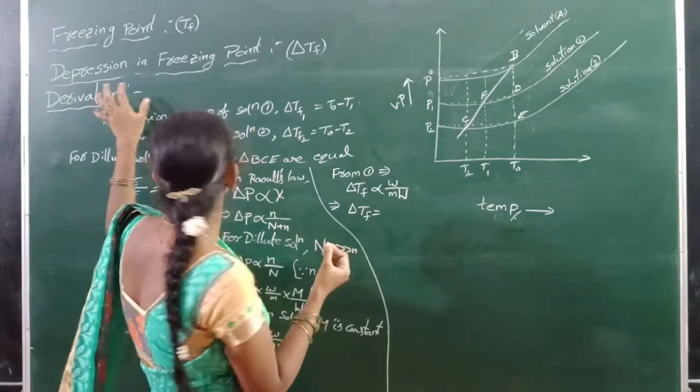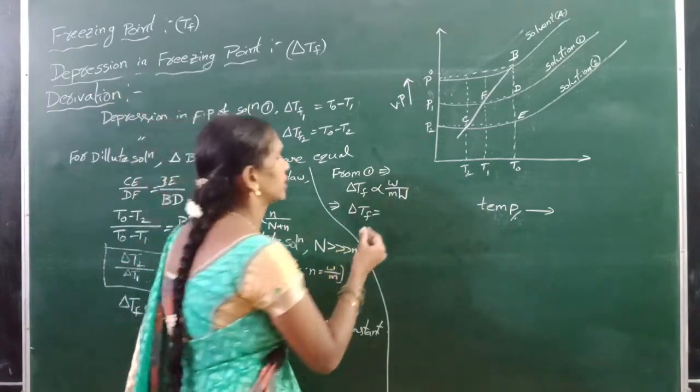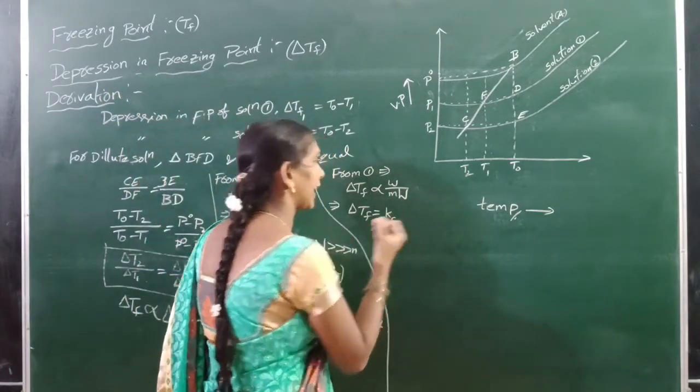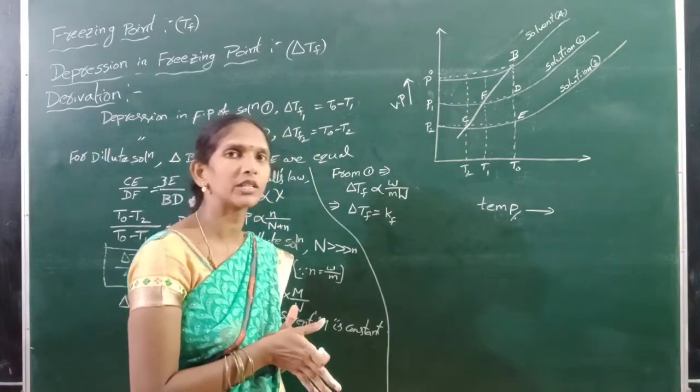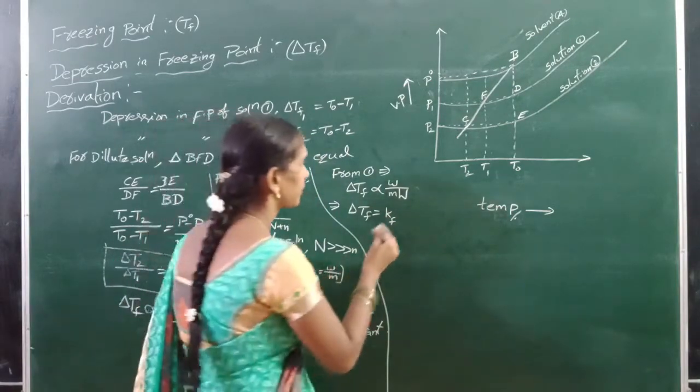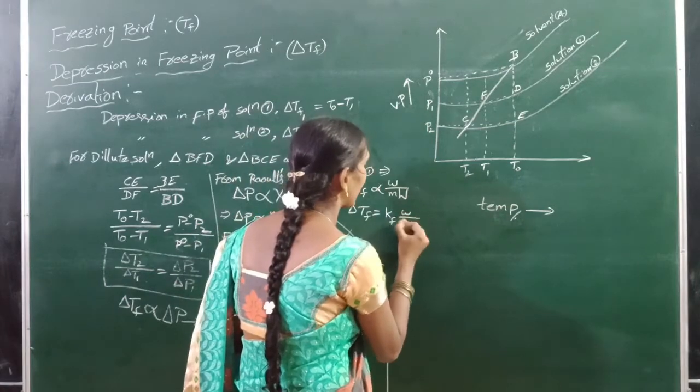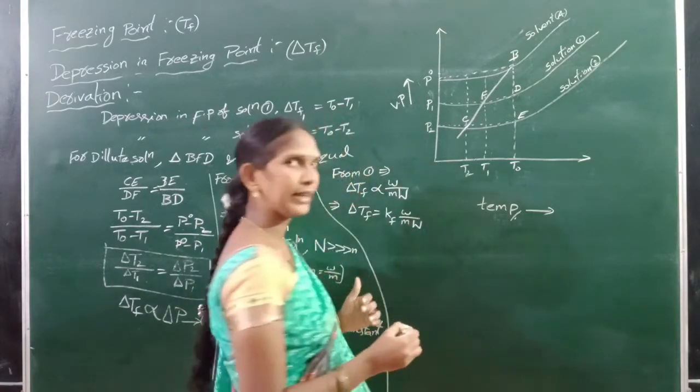Constant means here the freezing point constant, KF. KF is the freezing point constant or freezing constant. KF into small w by small m into 1 by capital W.